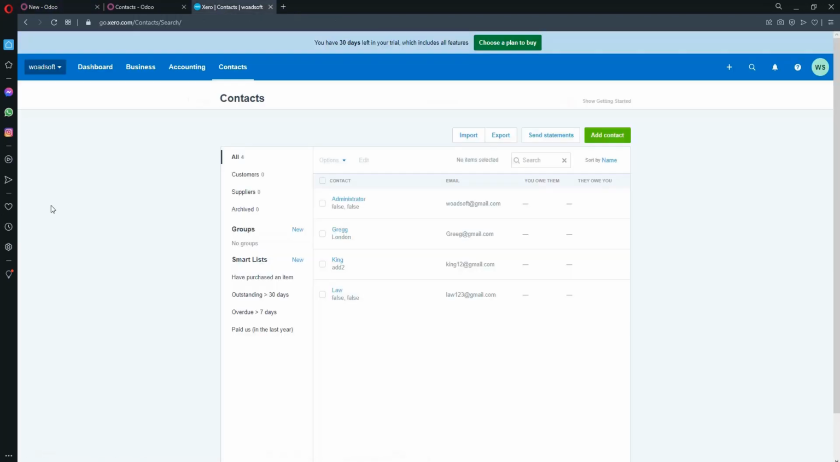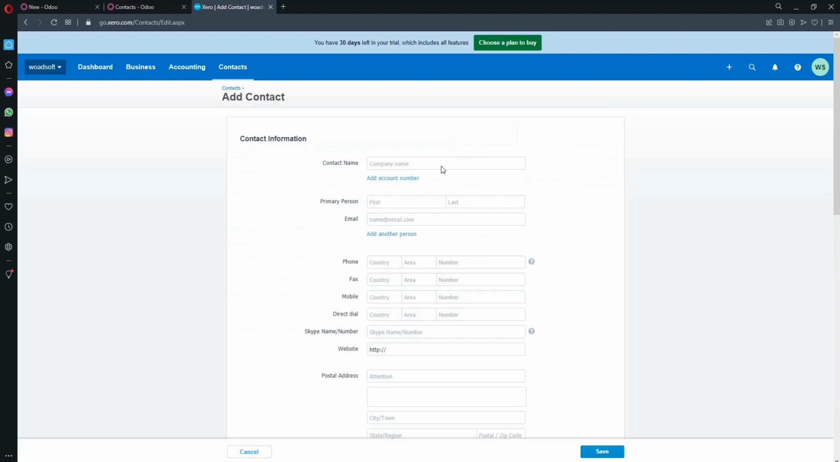As you can see, the contacts are successfully exported, with the email addresses and all the other information. Now I am going to add a contact in Xero, and we will import that in Odoo. Click on add contact and enter some sample information.